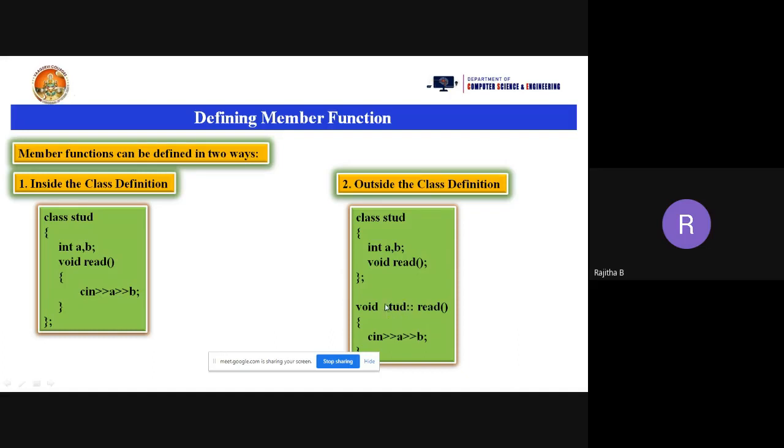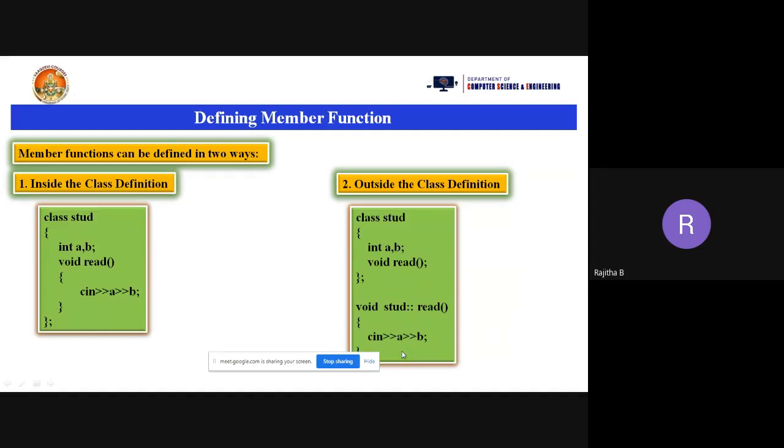Stud class. The read function scope belongs to the Stud class only. And what is the return type of this function? Before the class name, you need to take the return type of the function. And you can open the braces and write the statements as in a previous normal program. You can write all the statements and close the braces.